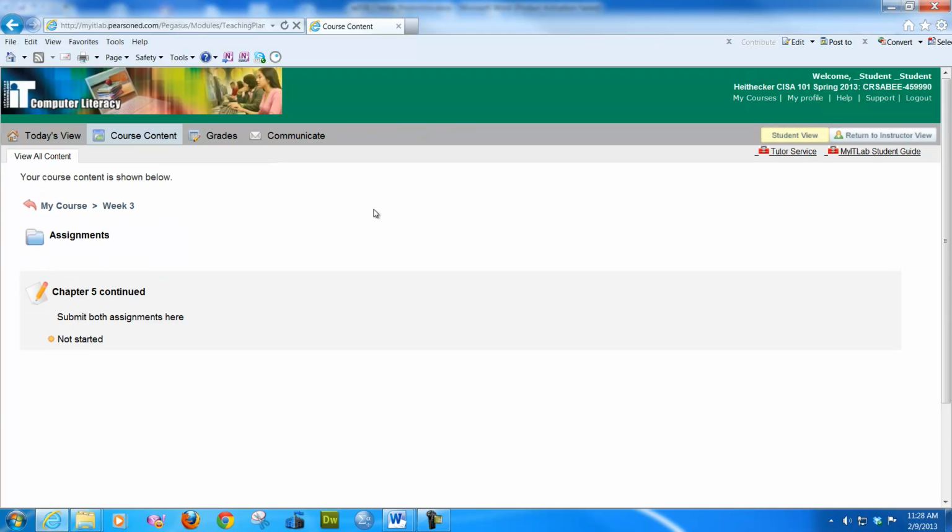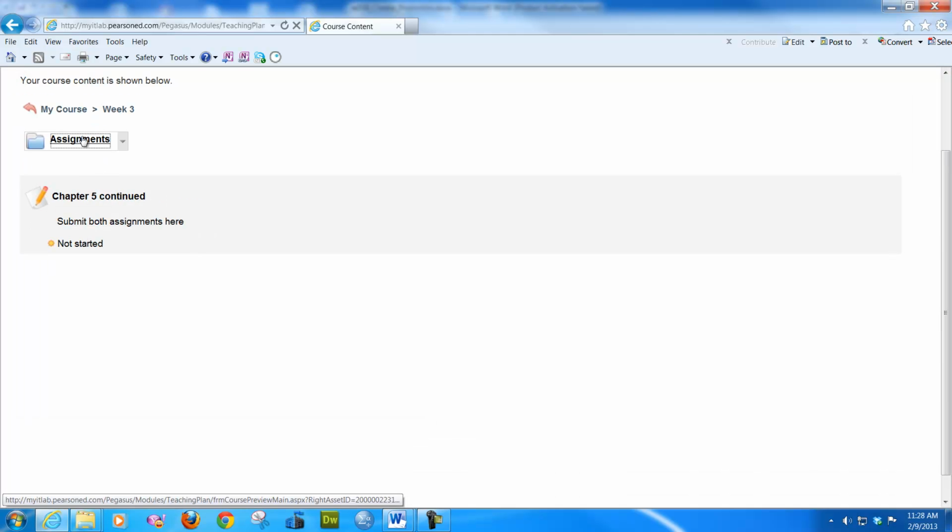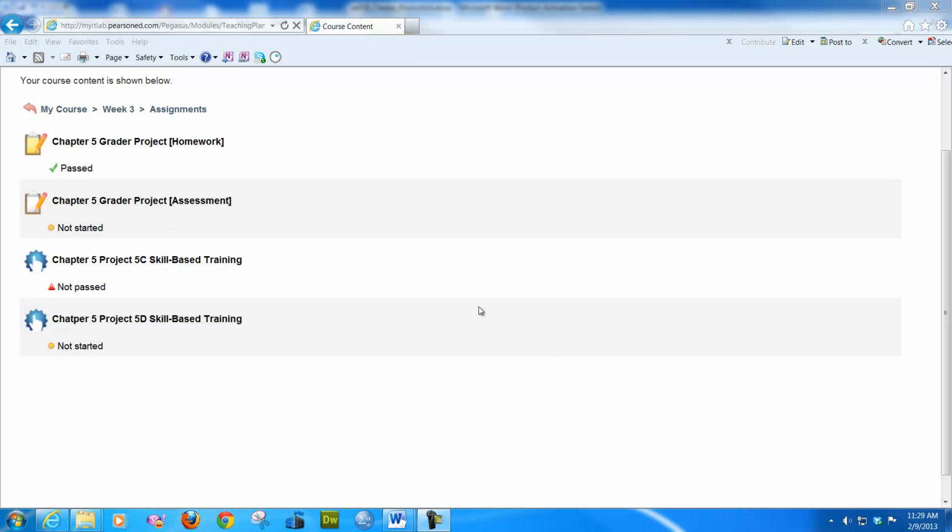Now under assignments, you'll see right here there are 4. There are 2 case graders and 2 skill-based training. The skill-based training are called production tests. You actually do what it asks you to do.